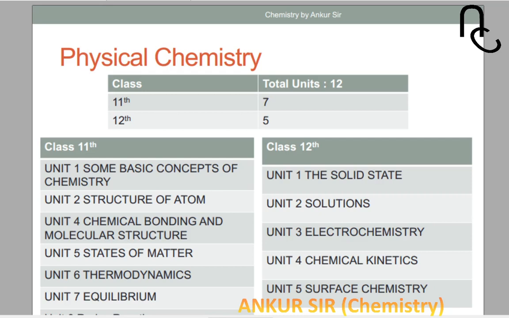I already listed the physical chemistry chapters of 11th as well as 12th, like mole concept, atomic structure, chemical bonding, states of matter, thermodynamics, equilibrium. That is 11th class physical chemistry, and in 12th class solid state, solution, electrochemistry, chemical kinetics, surface chemistry we can include in physical chemistry.